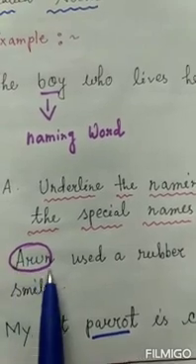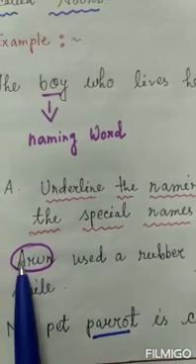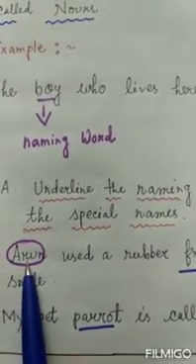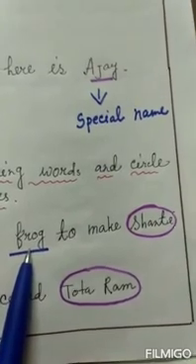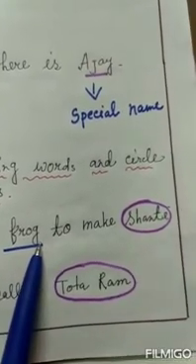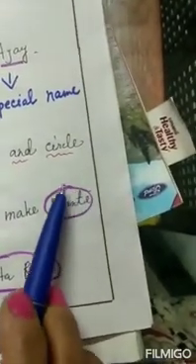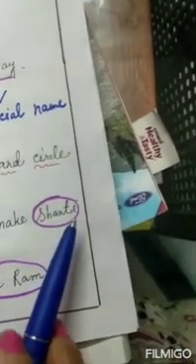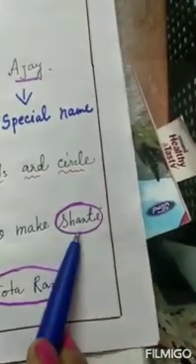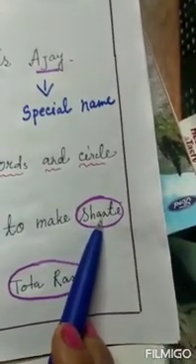Frog is the name of the animal, so it is only the naming word. And Shanti is also a special name because here it is used as the name of a girl.